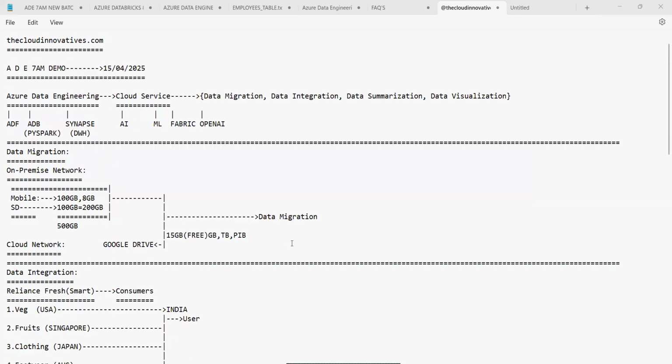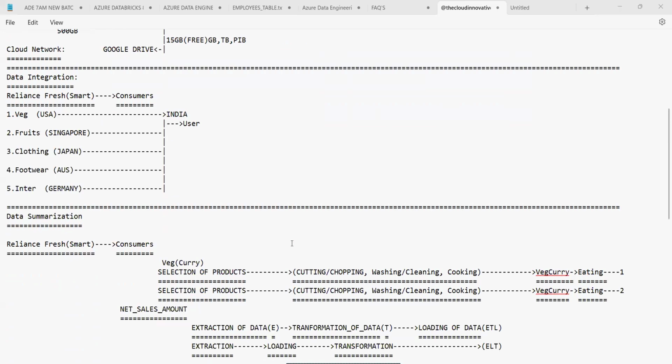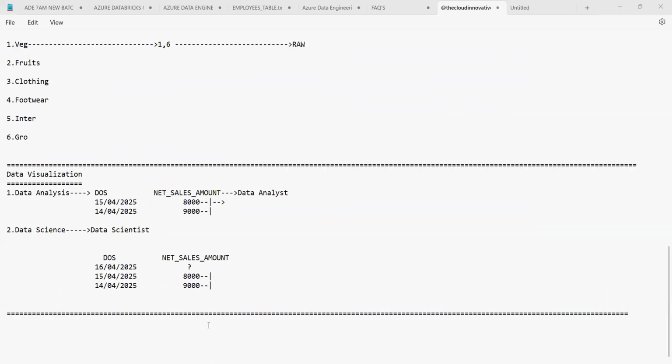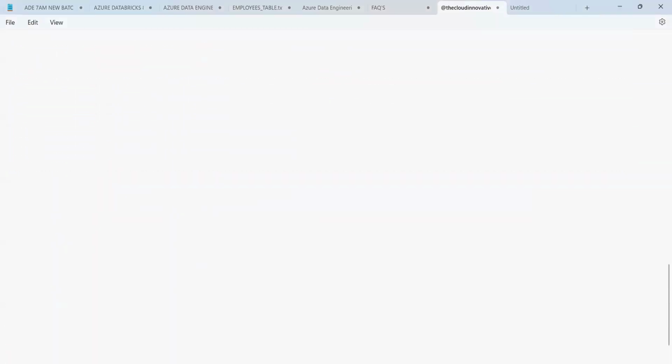Okay, guys. Yesterday we saw the basic introduction to Azure data engineering. Today we'll move further with the process and how to go ahead with this. Before we move on, let's go ahead with the basics again. I'm just brushing up, not repeating the same process, so that we'll have an overview idea.